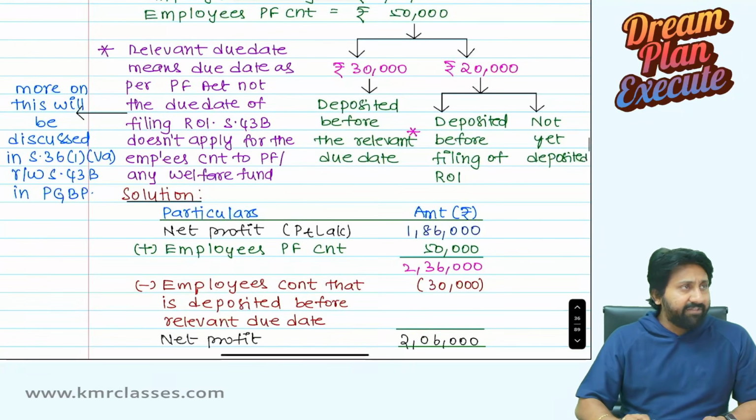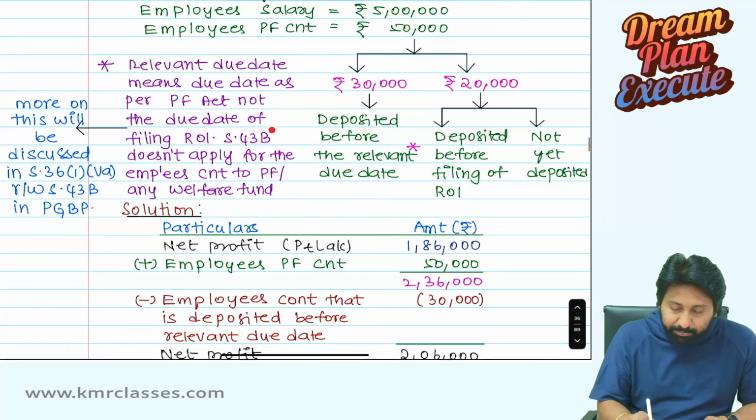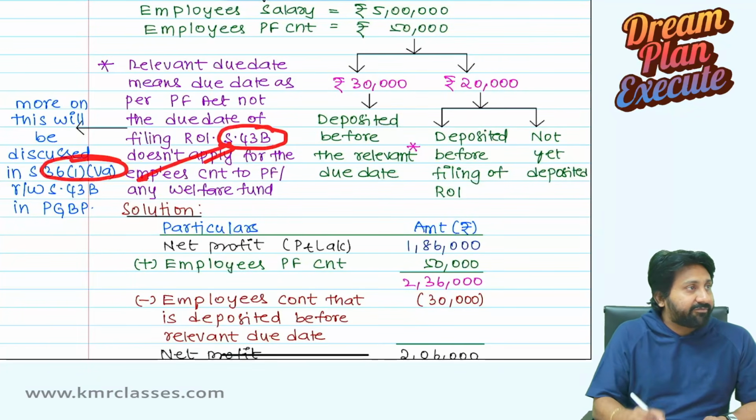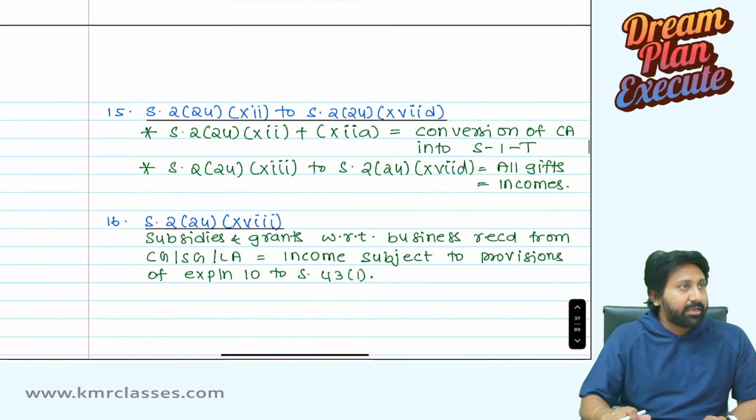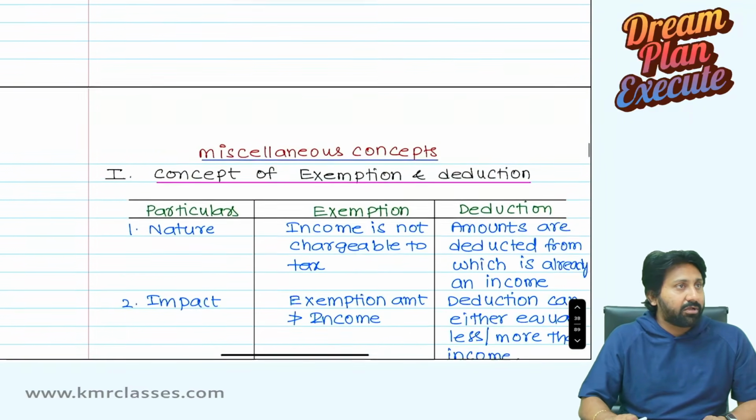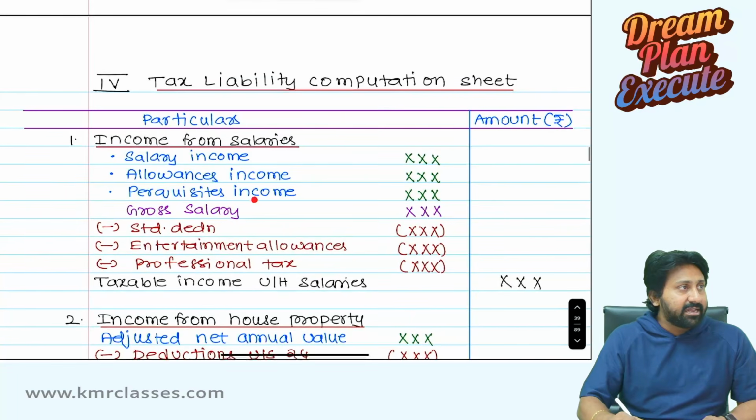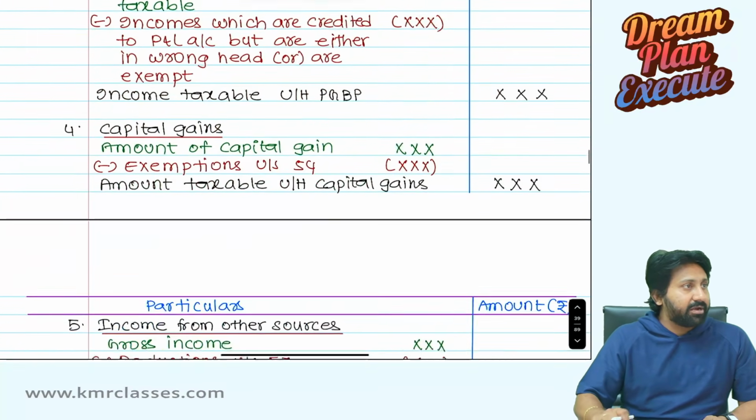Wherever there is a relation to PGBP, I related it here itself, 36(1)(va) along with 43B, and explained with an illustration. All these things are completed. Exemption versus deduction, what is the difference? Tax liability computation statement.